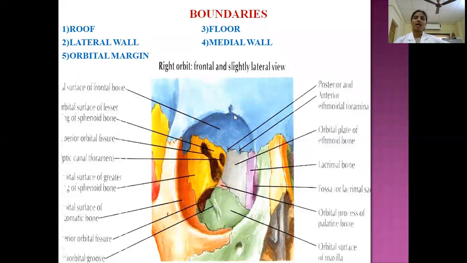And at the anteromedial angle, means the junction between the medial wall and the roof, we can appreciate one small depression, sometimes maybe a spine also present. So what is this structure? Where there is a fibrous pulley attached. So these are the two structures you have to know. In the anterolateral angle of the roof, we can appreciate a depression for the lacrimal gland, orbital part of the lacrimal gland. Whereas at the anteromedial angle, we can appreciate a small depression which is for the pulley of the superior oblique muscle. What is that pulley? I will discuss later. So this is the important structure here.